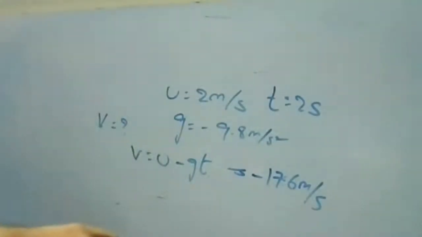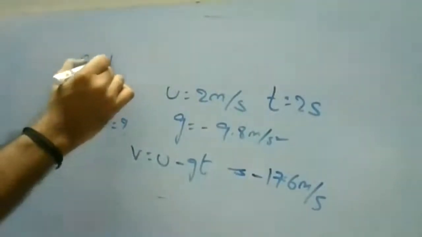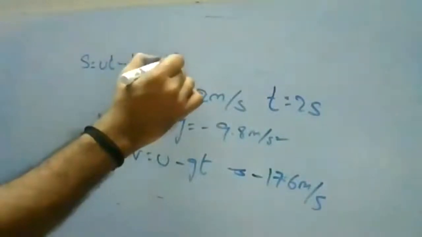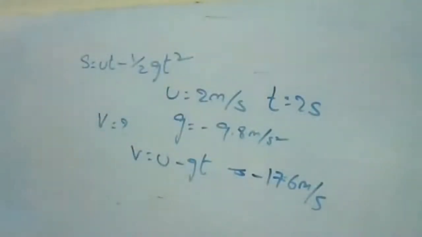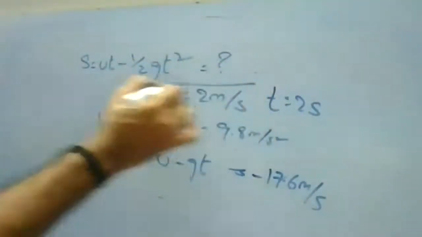Now, the second case. I have taken the velocity as minus 17.6. Now we need to find the distance. Same condition, so we are going to find the displacement. For the second case, S is equal to ut minus half gt square. You know the value of u, you know the value of g, you know the value of t. Find the displacement from this.